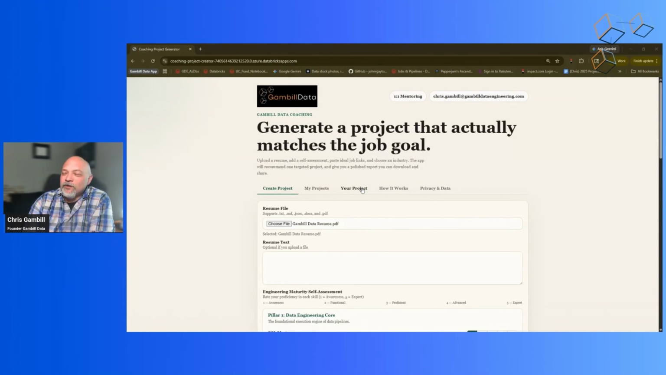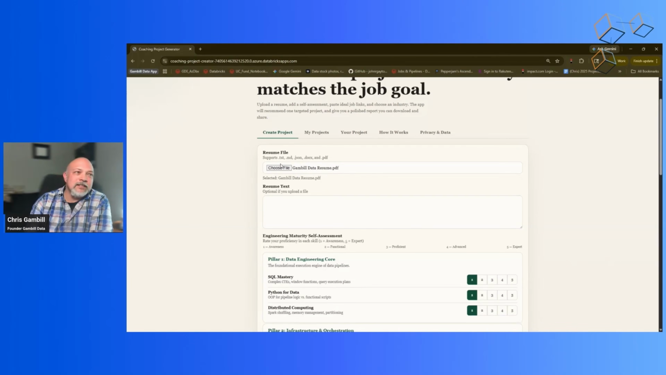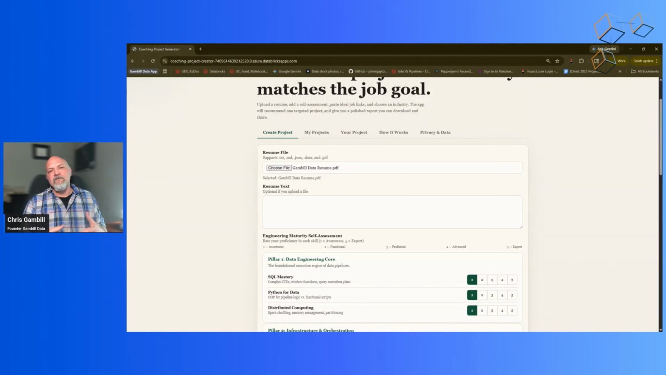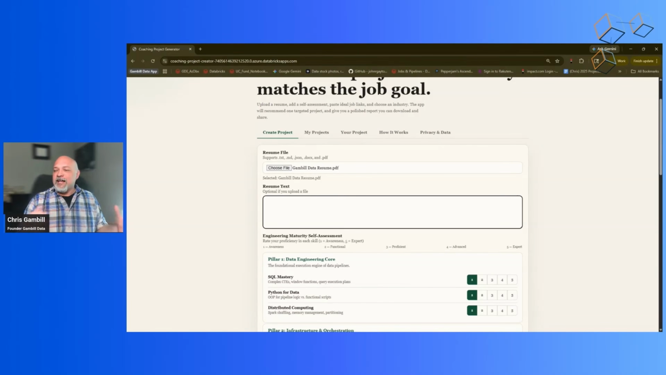This is the app. When you jump in here, it'll automatically take you to the Create project. And the first step is you're going to upload your resume, so it has the context of exactly what your history has been, what you've done, maybe what you haven't done. So I'm going to go ahead and load mine in here. If you don't have any of these types of files ready, you can also type it in or copy and paste it from another file.